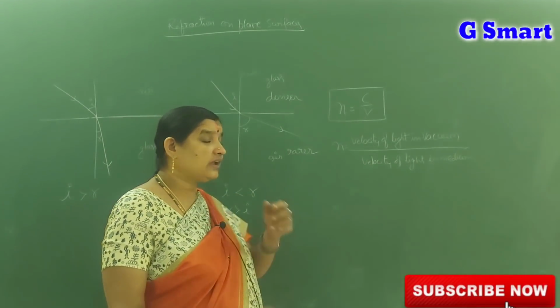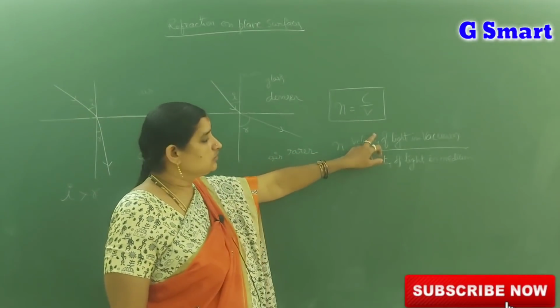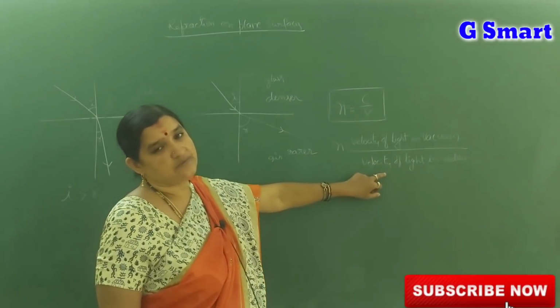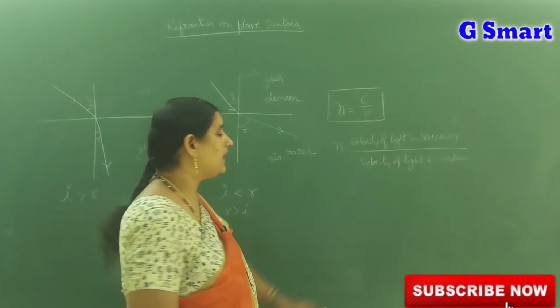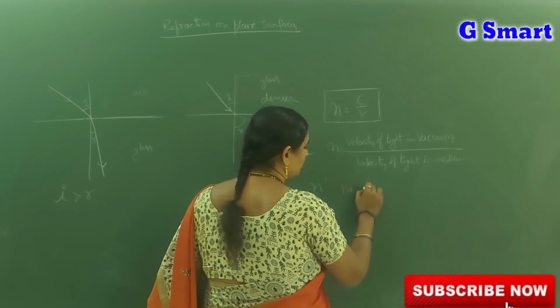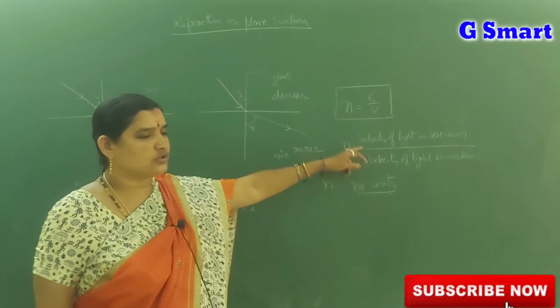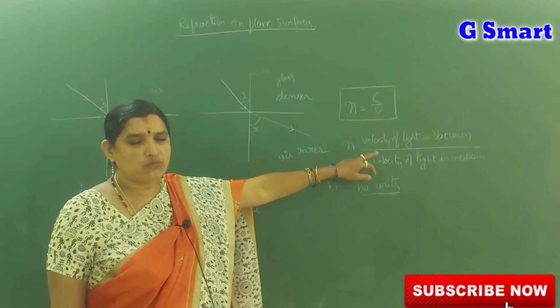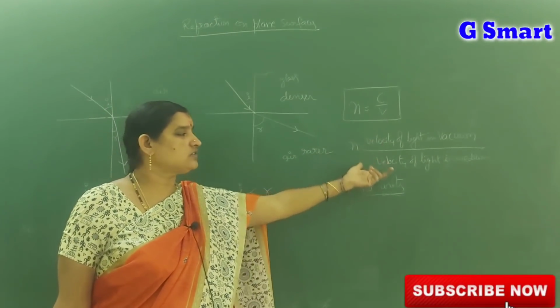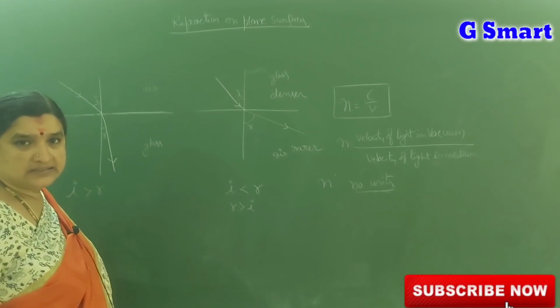For suppose you take two mediums, what happens? Here it is velocity, so these are the ratio of the same physical quantity, velocity. So n has no units. If a formula is a ratio of the same quantity, you cannot get units. Units also cancel each other. So refractive index n has no units.